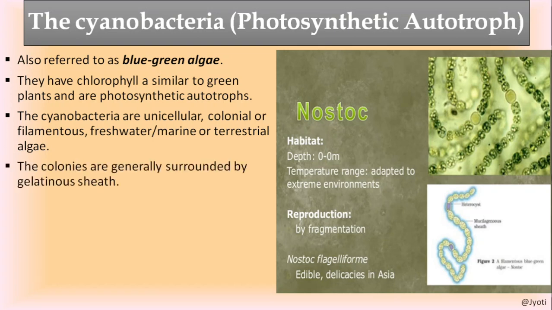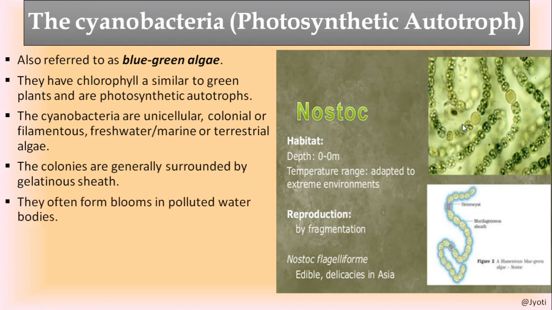When they form colonies, they are generally surrounded by a gelatinous sheath. Here you can see the filamentous algae arranged to form a filament, surrounded by the gelatinous sheath.